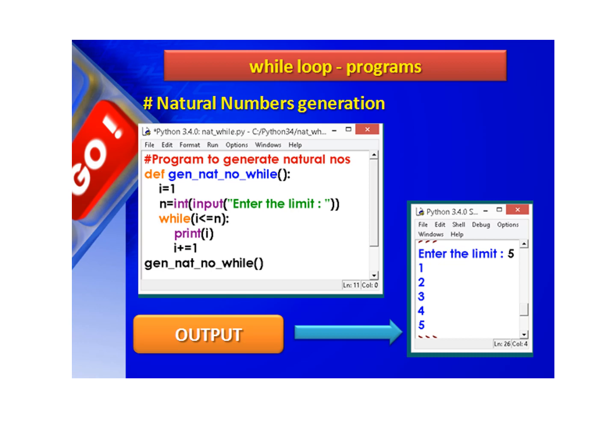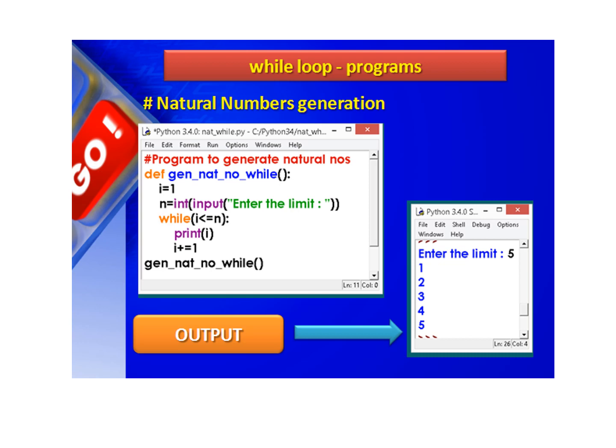Here the i value is 1, and we first check whether i is less than or equal to 5. That is, 1 is less than or equal to 5. Yes, the condition is true. What happens if the condition is true? It goes inside the loop. Inside the loop, you have the print statement, print i, and the i value now is 1, so it will print 1 in the output. After that, i is incremented by 1, that means 1 plus 1, and now i becomes 2.